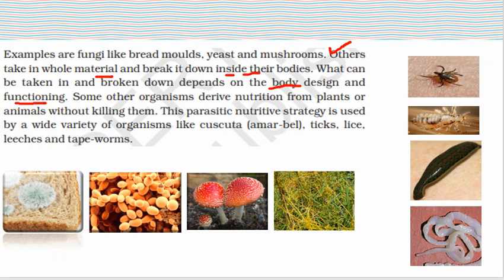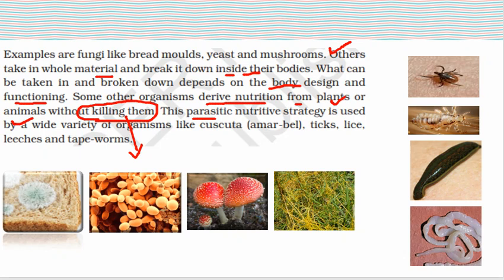Clear? And some organisms derive the nutrition from plants or animals without killing them. This thing you already studied in the 7th class also. This type of organism we call parasitic organisms.